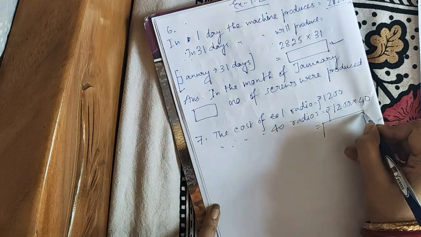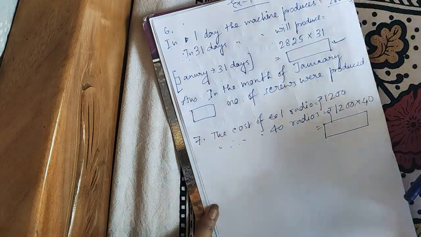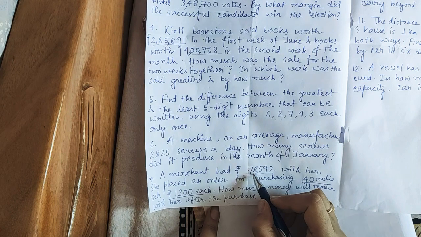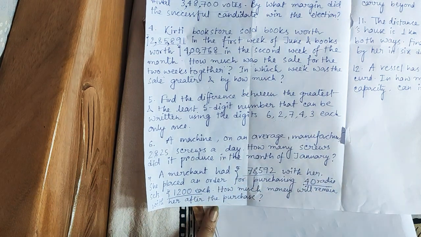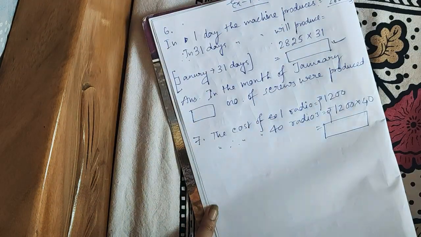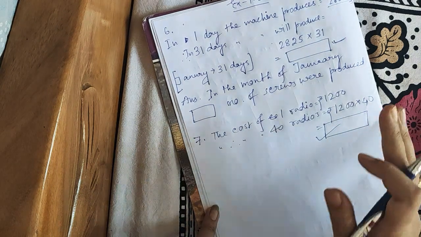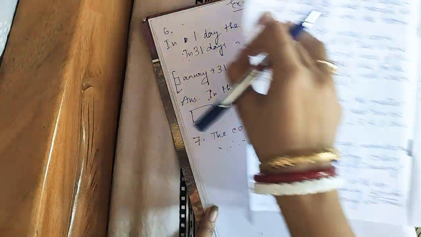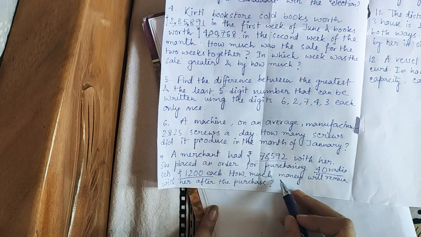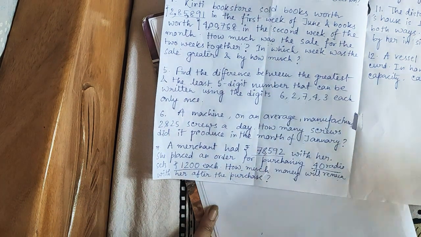So this will be our answer. Now she had rupees 78592 with her and she has spent this amount for buying 40 radios, and the question is how much money will remain with her after the purchase.